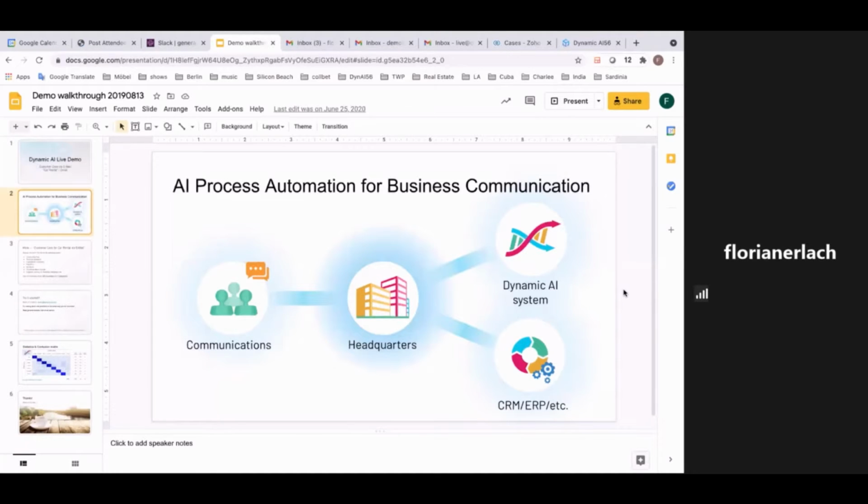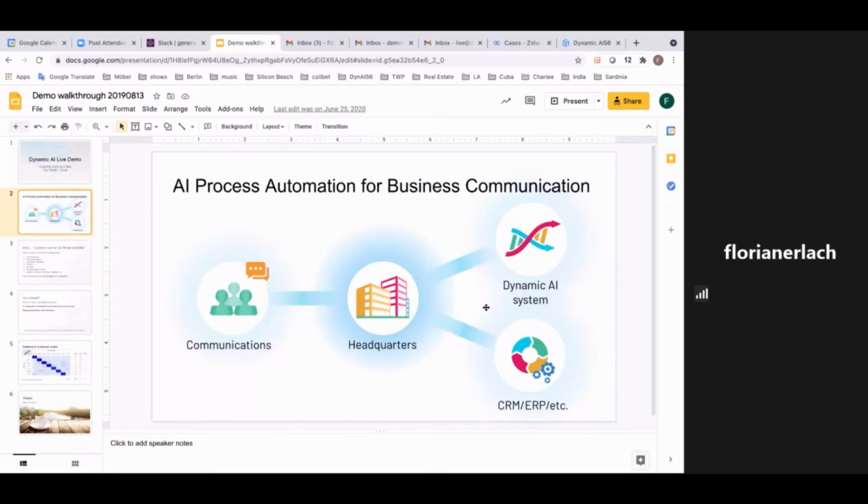Normally, you have a lot of communications going on for companies, like Facebook, Amazon, or any other company in the world regarding customer care, regarding sales, regarding finance, regarding supply chain, all these things. And 80% is repetitive. And all these communications via email, chat, messaging, voice, they're going to headquarters, call center, somewhere.